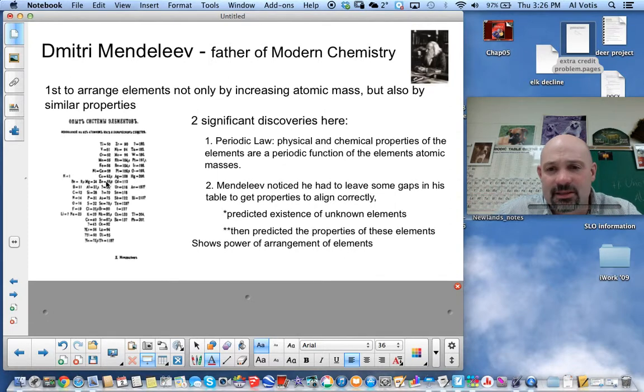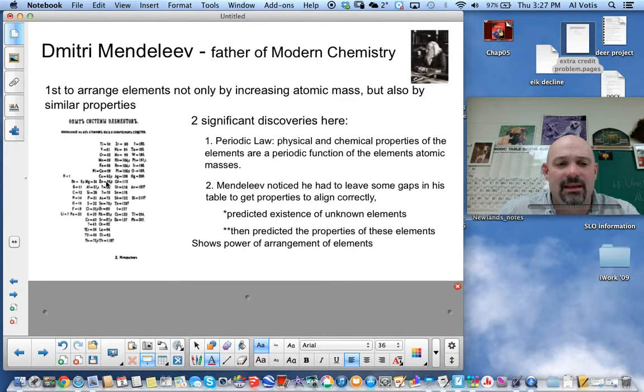Now, two significant discoveries came about when he did these two things. The first one is he kind of confirmed what Newlands had said: there is some periodic pattern happening. And he came up with something called the periodic law, which says the chemical and physical properties of the elements are a periodic function of the element's atomic masses. Now, what does that mean? It just means that the properties of the elements repeat each other in a particular pattern based on the atomic masses. Pretty simple.